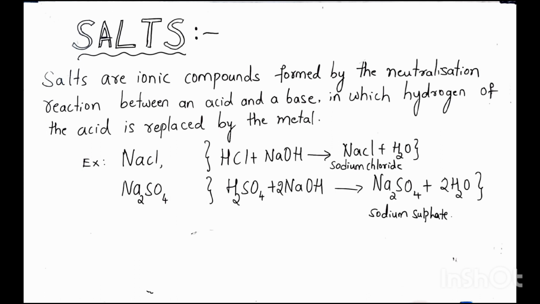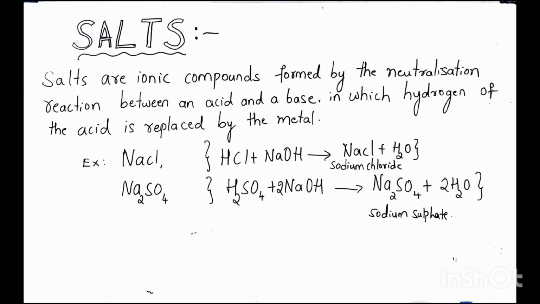There are different types of salts like sodium chloride, sodium sulfate, sodium phosphate, potassium chloride, potassium nitrate, etc. See here, you can see the example about the formation of salt. When hydrochloric acid reacts with sodium hydroxide, we get sodium chloride. The sodium cation is coming from base and chloride anion is coming from acid. So during salt formation, positive ion is coming from base and negative ion is coming from acid.